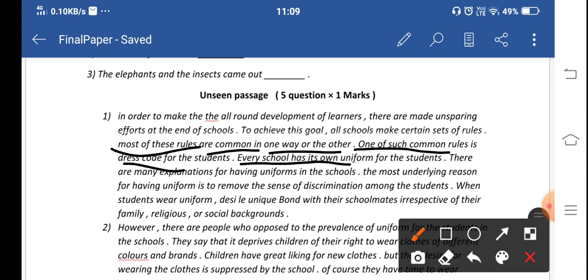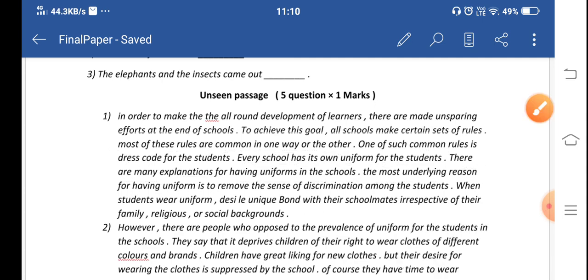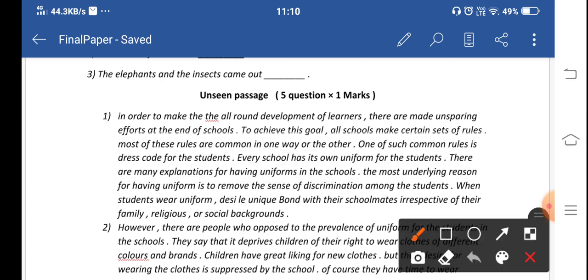Every school has its own uniform. There are many explanations for having a uniform in the school. All schools define many reasons for having their own dress code and their own uniforms. The most underlying reason, the most important reason the schools give us for having a uniform, is to remove the sense of discrimination among the students.